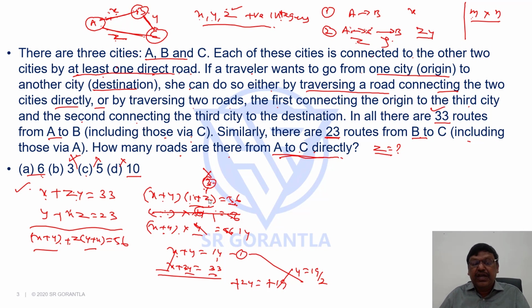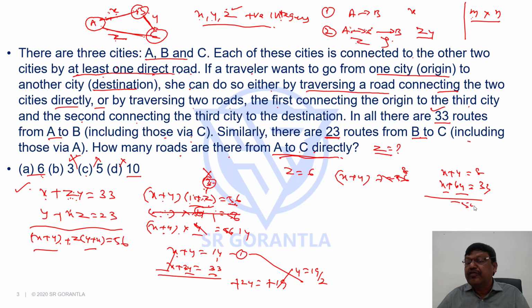So then the only option left is 6. You can check. If Z is 6, X plus Y into 1 plus 6, 7, is 56, means you can say X plus Y is 8. If I substitute Z as 6 here, X plus 6Y equals 33. If you simplify here, you can see minus 5Y equals minus 25, or Y equals 5. If Y equals 5, I can say X equals 3. They are integers. Possible. So hence, the only possible value here is option A, 6.